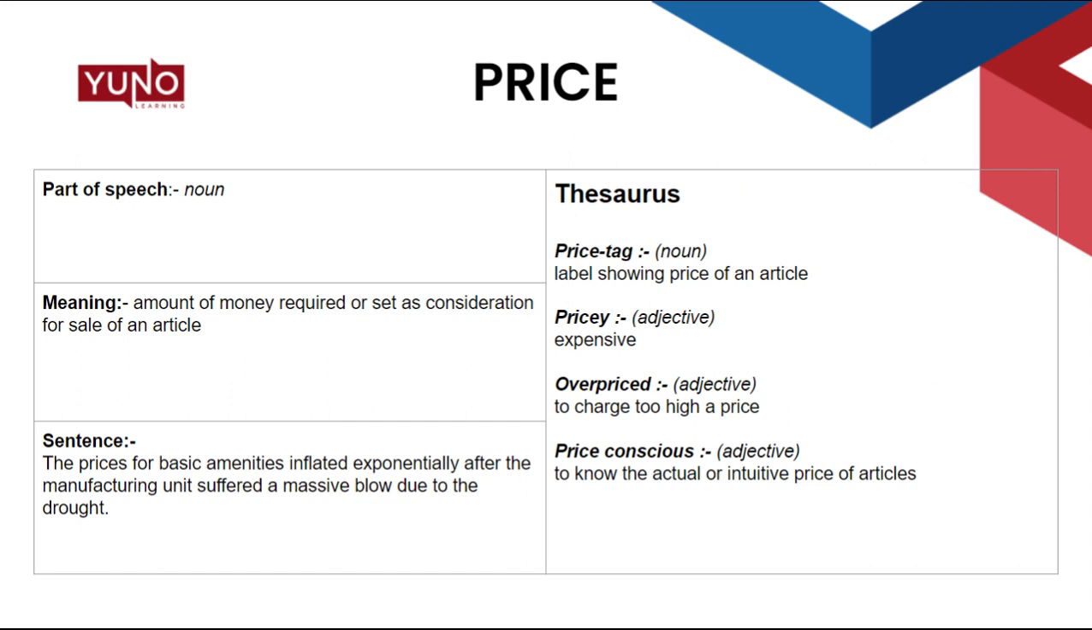Some key terms derived from price are: price tag, noun, label showing price of an article; pricey, adjective that means expensive; overpriced, adjective to charge too high a price; price conscious, adjective to know the actual or intuitive price of articles.